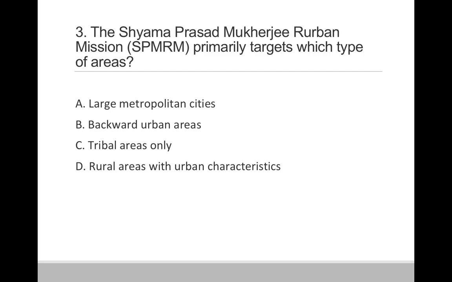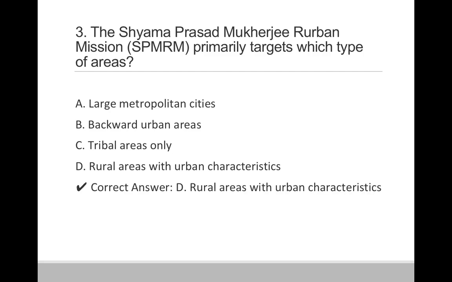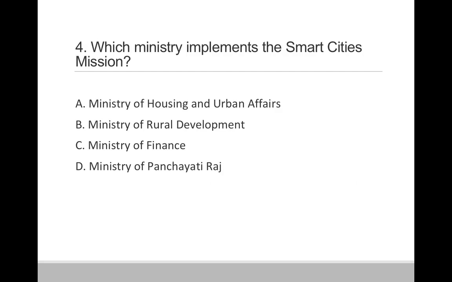Question 3. The Syama Prasad Mukherjee Urban Mission primarily targets which type of areas? Option A. Large metropolitan cities. Option B. Backward urban areas. Option C. Tribal areas only. Option D. Rural areas with urban characteristics. So correct answer is option D. Rural areas with urban characteristics.